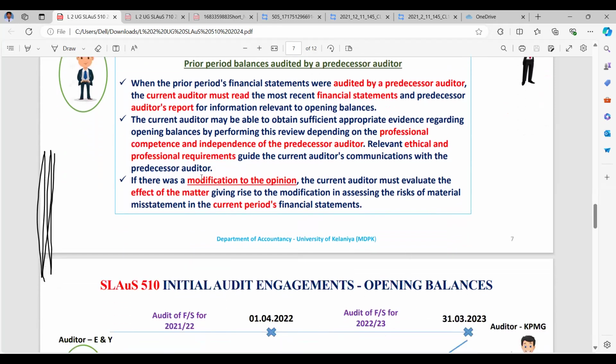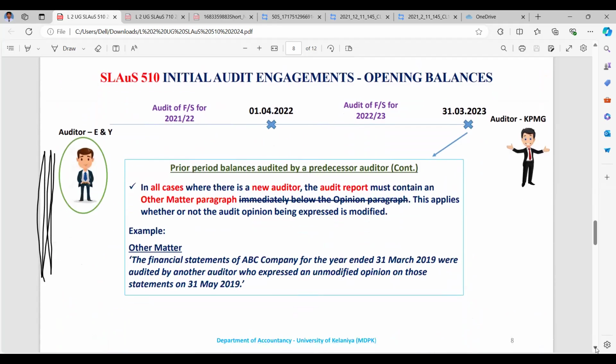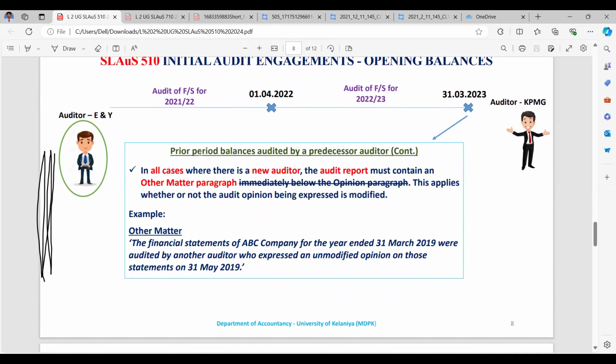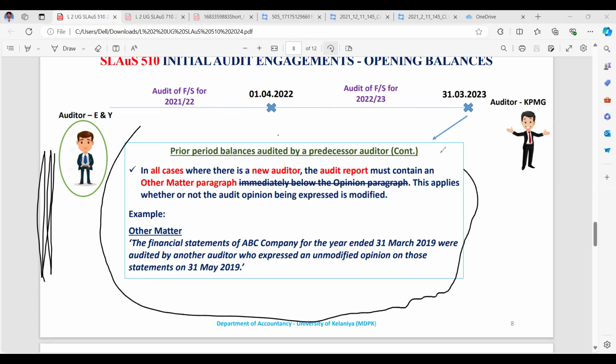If there is a modification to the opinion in the prior period, the current auditor must evaluate the effect of the matter giving rise to the modification in assessing the risk of material misstatement in the current period financial statements. So you can remember this for prior period balances audited by a previous auditor. In all cases where there is a new auditor, the audit report must contain an Other Matter paragraph. I told you this was a CA exam question one time; I will show you the CA exam question at the end of this session.